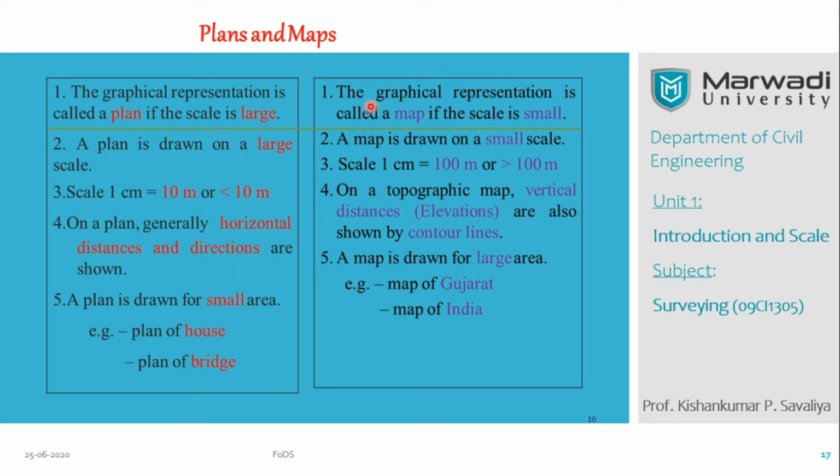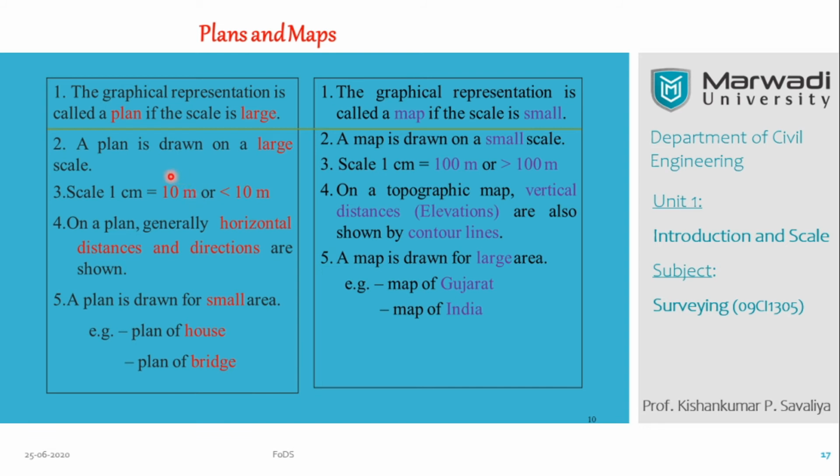Similarly, in case of a map, the graphical representation is called a map if the scale is small. A plan is drawn on a large scale, okay? A map is drawn on a small scale. The scale used for a plan is 1 centimeter equal to 10 meters or less than 10 meters, so that is your large scale.